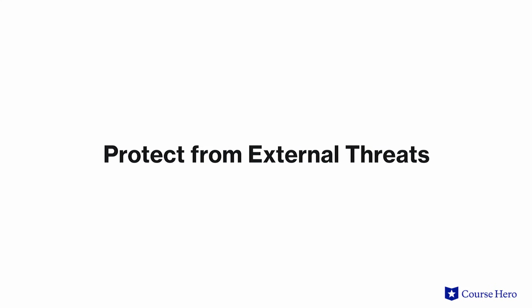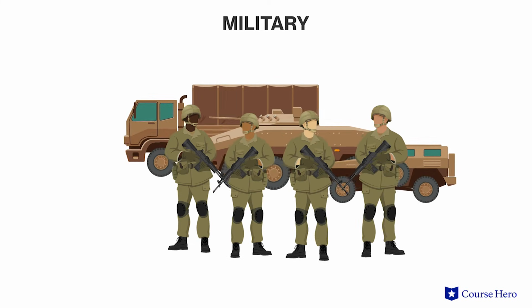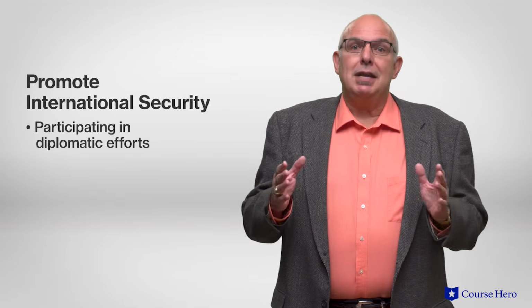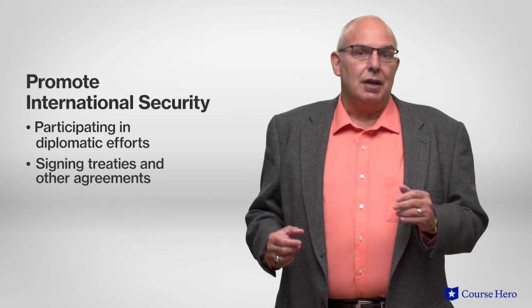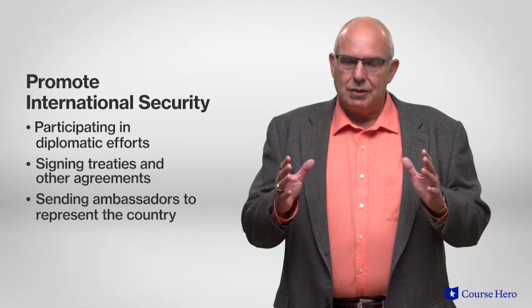The third purpose of government is to protect citizens from external threats. The protection provided by the government is not confined to maintaining order within its borders. The state also provides security from external threats. This includes physical attacks such as terrorism and invisible attacks such as cyber espionage. Moreover, the government has the authority to raise and maintain a military for defense purposes and the power to declare war. It can promote international security by participating in diplomatic efforts, signing treaties and other international agreements, and sending ambassadors to other countries to represent the country and its interests.